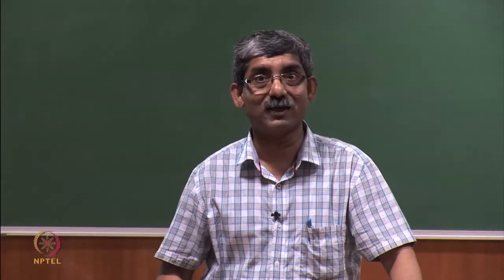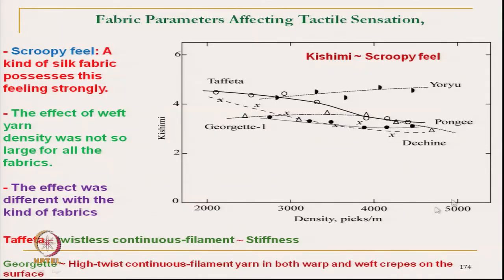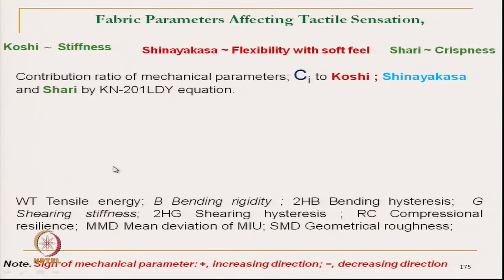So, it is reducing. This is interesting. And georgette, you see, it increases a little bit. So, different types of fabric give different natures of scroopy feeling. Okay.